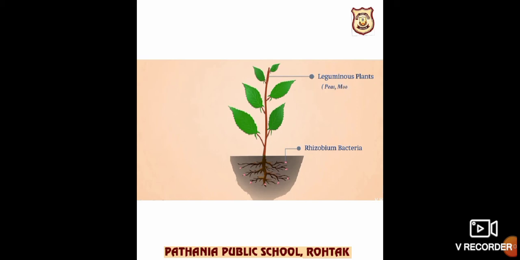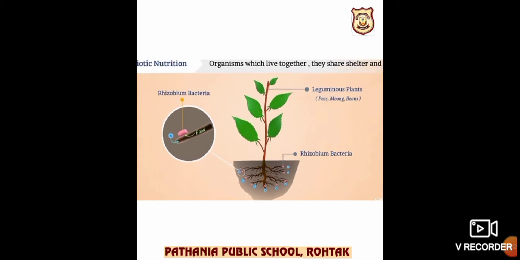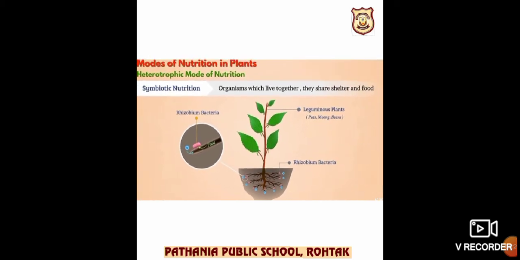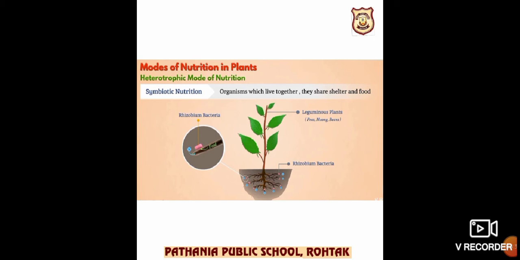The leguminous plants are, for example, pea and gram, and the bacteria provide nitrogen in a soluble form. In return, the plant provides shelter and food to the Rhizobium bacteria. So both organisms benefit each other. This is called symbiosis.